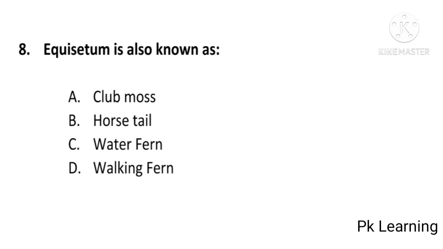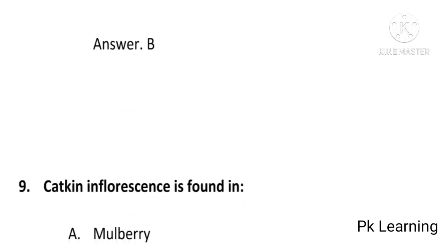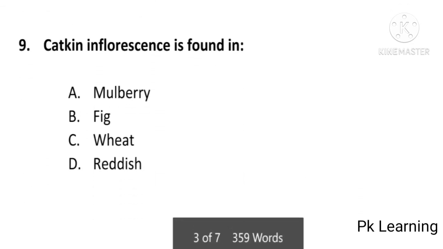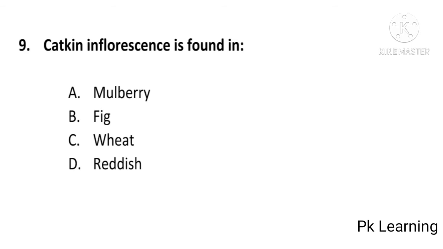And next question is, catkin inflorescence is found in mulberry, fig, wheat or reddish, and answer is A, mulberry. Catkin inflorescence is found in mulberry, A is correct option.